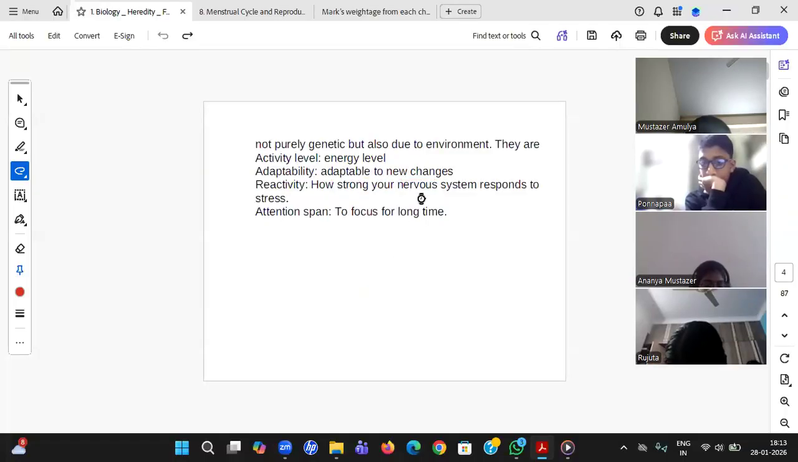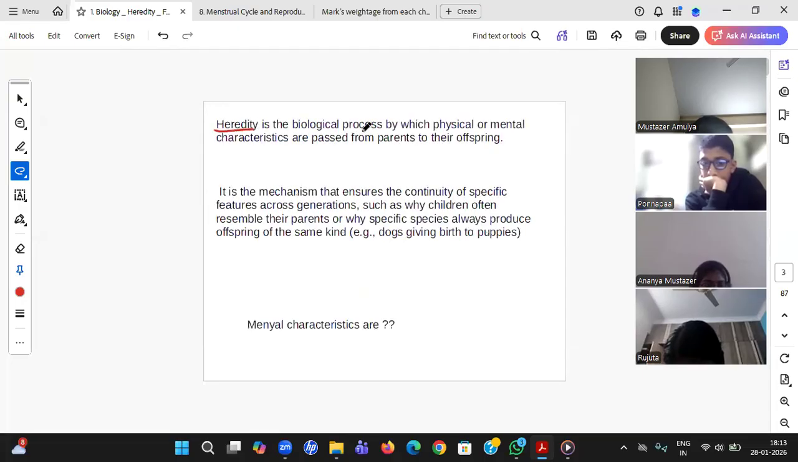Okay, so these are the mental characteristics that are also passed to the offspring, students. So you all understood what is heredity, right? Either physical or mental characteristics passed from the parents to the offspring is nothing but heredity.